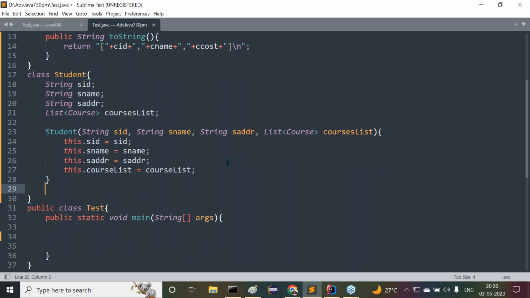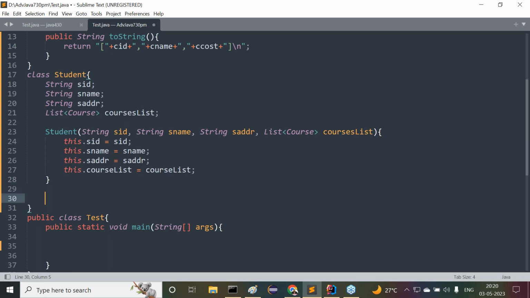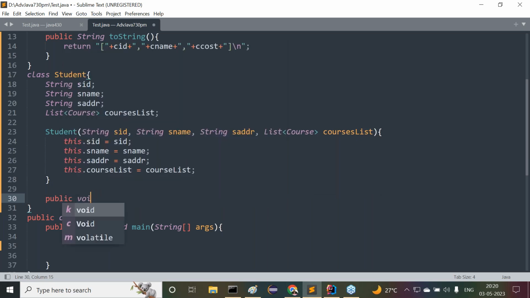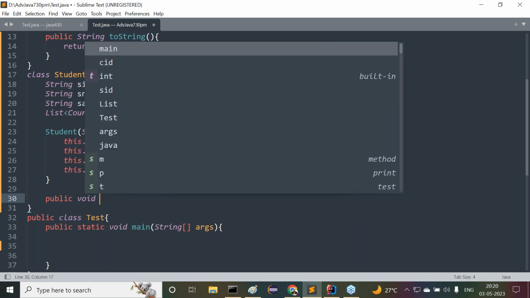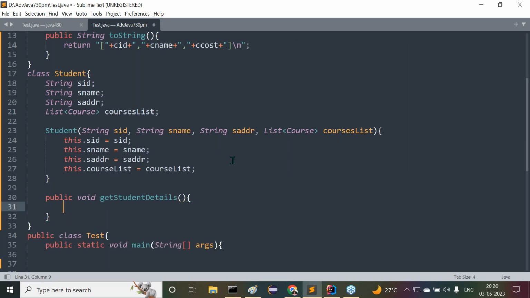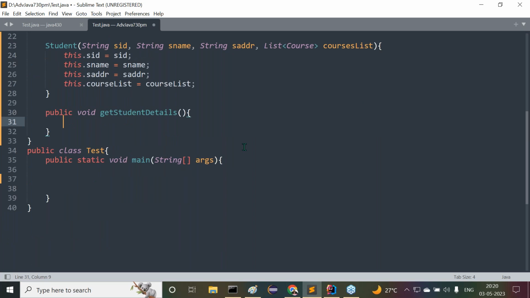Listen carefully. Whenever this total data is provided here, I want to display the student details. Now public void getStudentDetails. Inside the student details, I want to display student details and his required courses details.